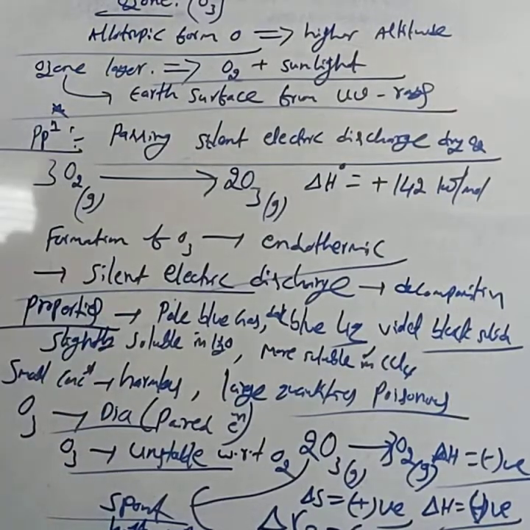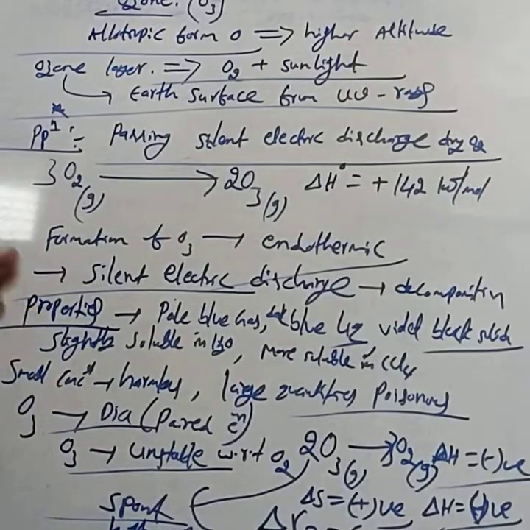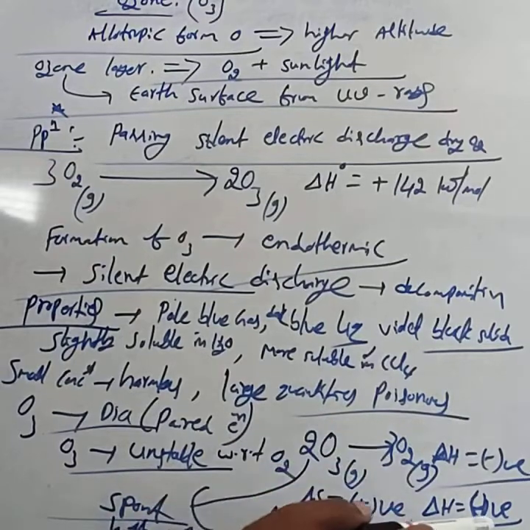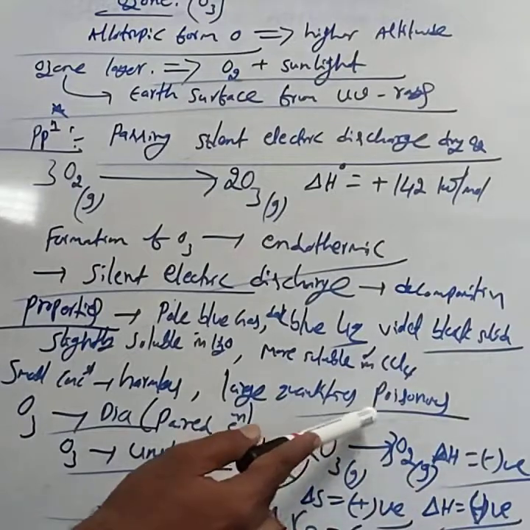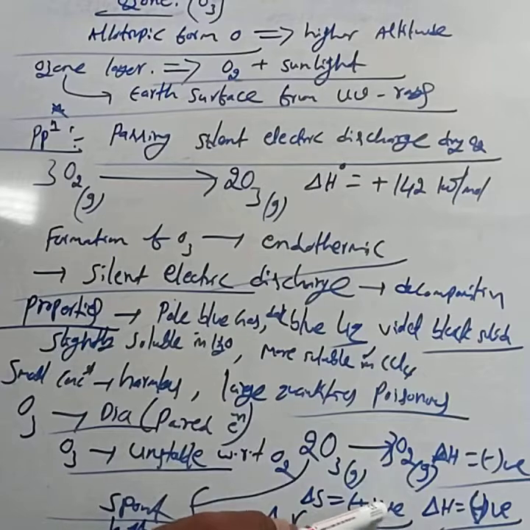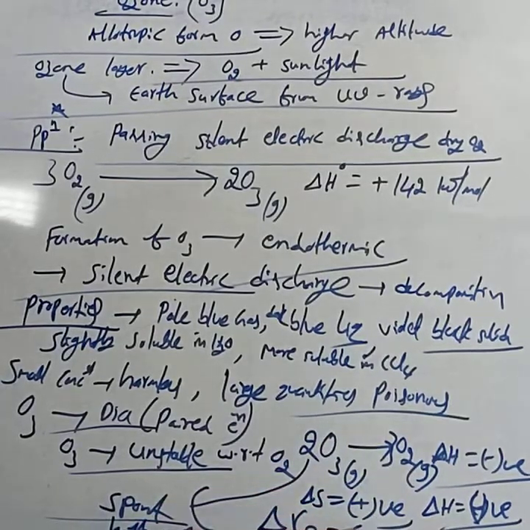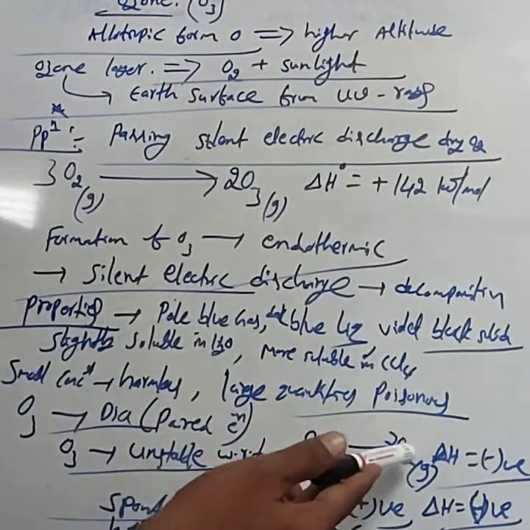This is the stability. Ozone is unstable with respect to dioxygen. Why is ozone unstable with respect to dioxygen? It means the decomposition of ozone into oxygen is exothermic in nature, that is delta H is negative. And during that process, the change in entropy, delta S, becomes positive. If delta H is negative and delta S is positive, then delta G always becomes negative at all temperatures. That is, ozone decomposes into oxygen.